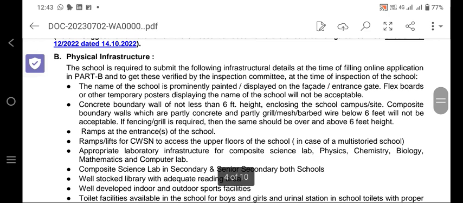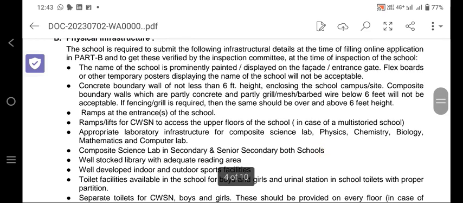Now I am coming to the physical infrastructure. The school is required to submit the following infrastructure details. What are the details? The name of the school should be prominently painted and displayed on the entrance gate or facade. Flex boards or any other temporary poster displaying the name of the school will not be acceptable.